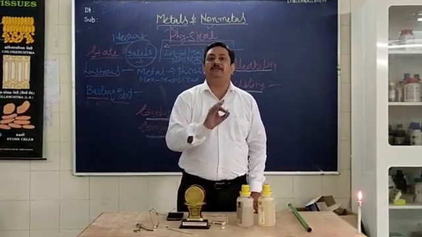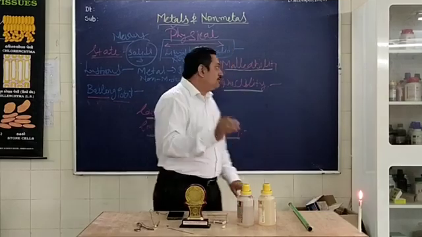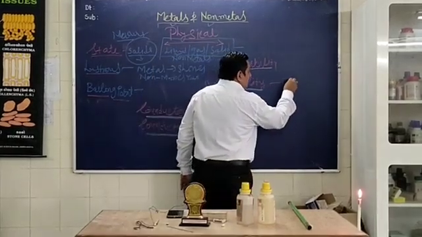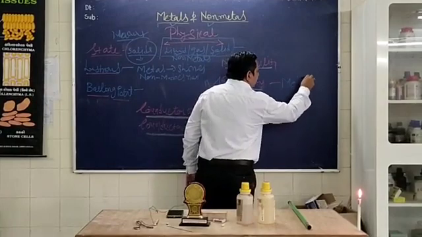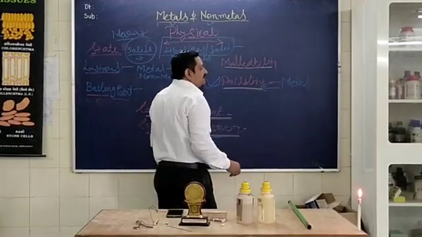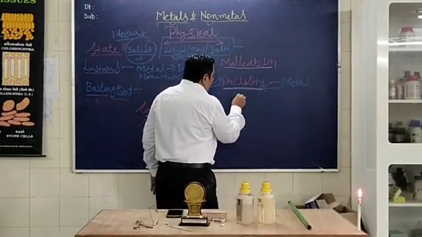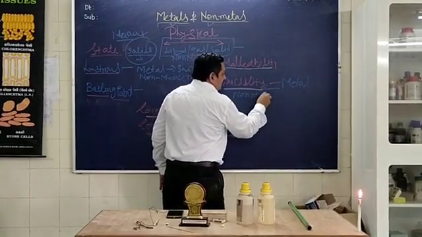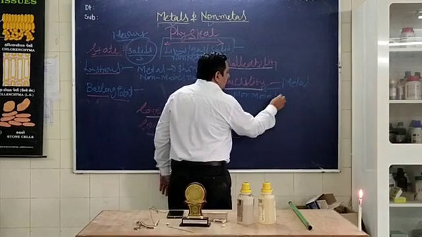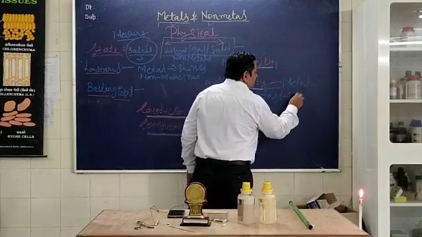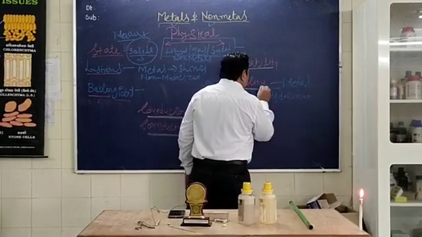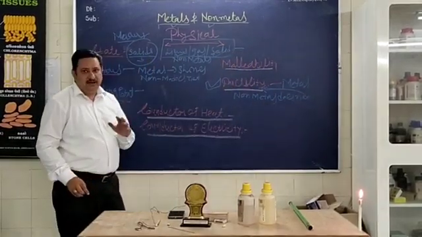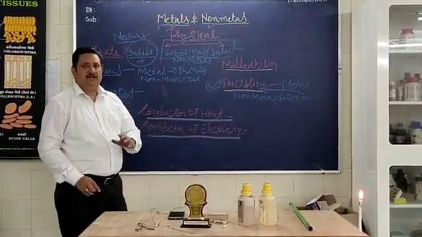They are not ductile. So metals have the property of ductility, but non-metals do not have this ductility property. Is it clear?